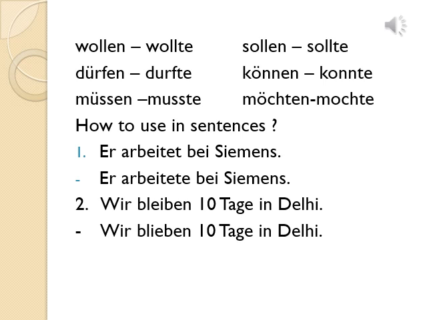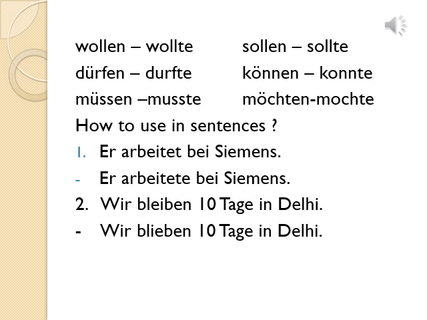Okay. So now we will see how to use the Präteritum form in a sentence. Number 1, er arbeitet bei Siemens. If in the exam this sentence is given and you are asked to convert it into Präteritum form, what is the verb at second place? Arbeiten. So what is the Präteritum form of arbeiten?